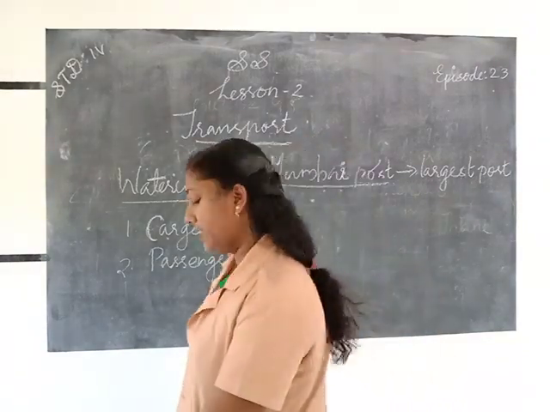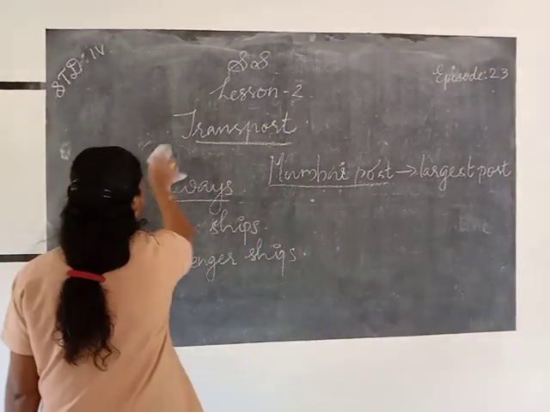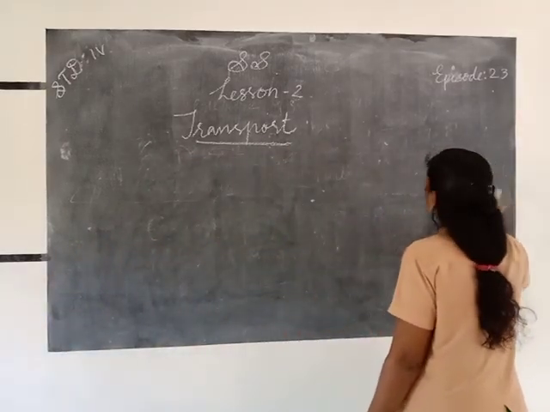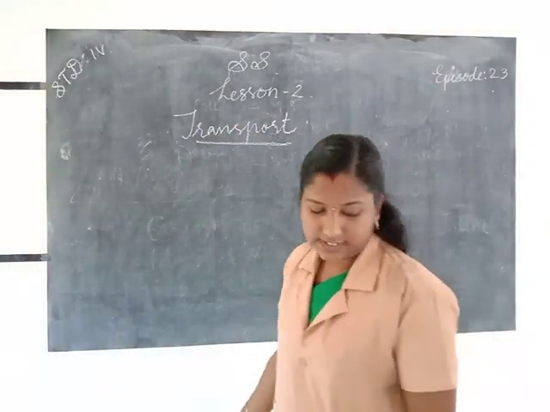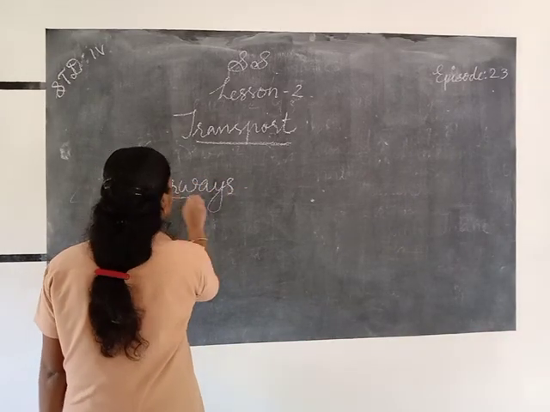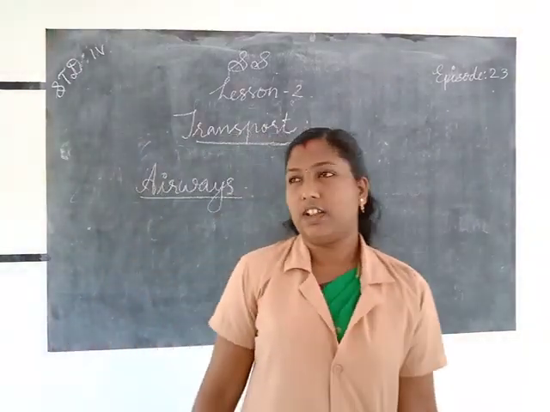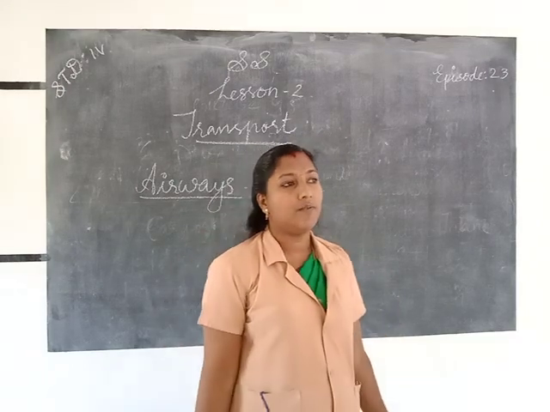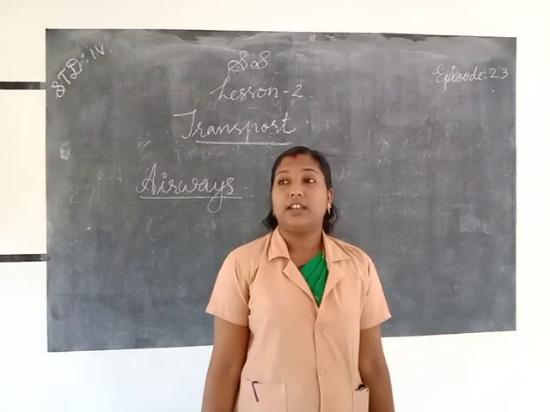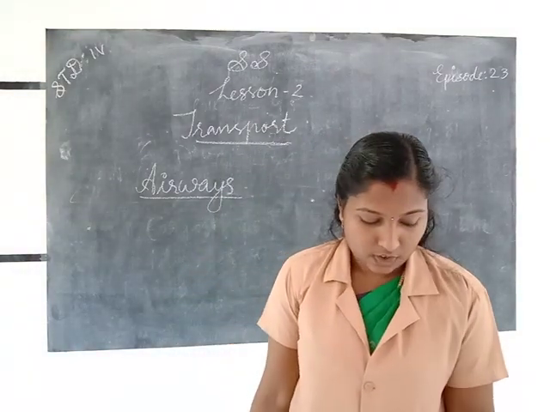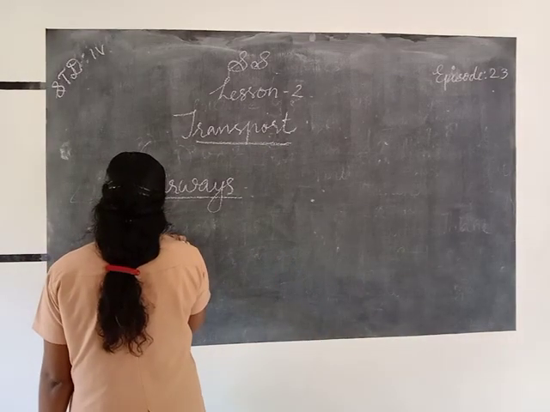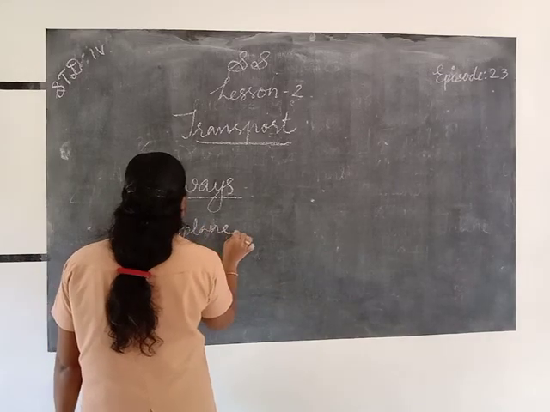Next, airways. We know that through airways, we use different types of transportation: aeroplane, helicopter, hot air balloon, etc. It is the fastest means of transport.